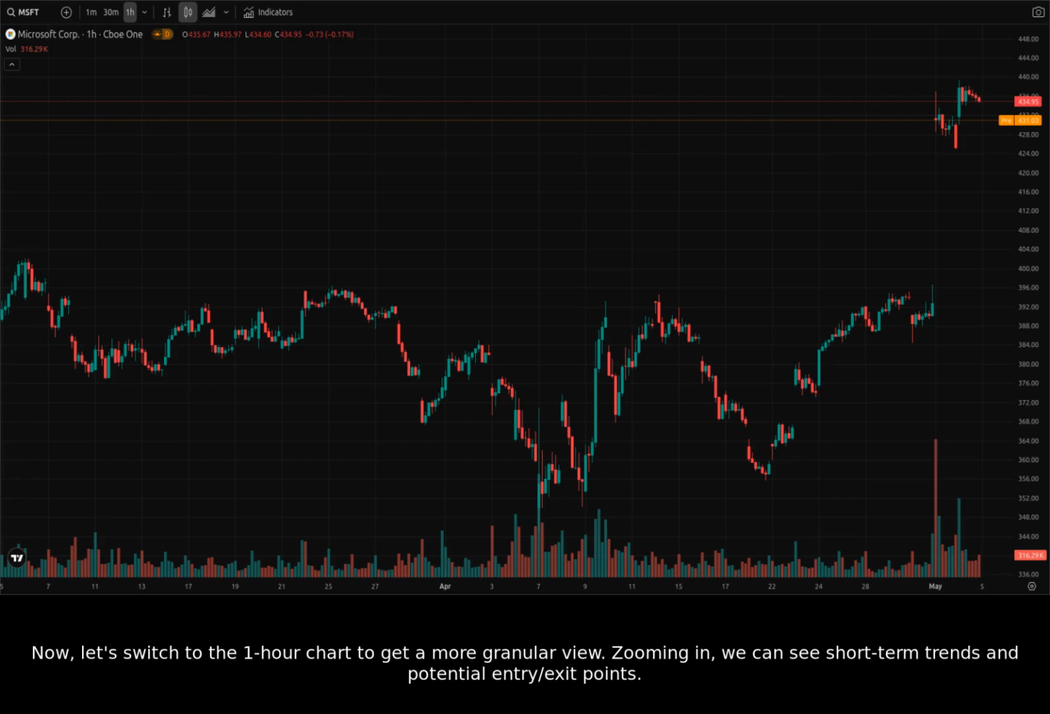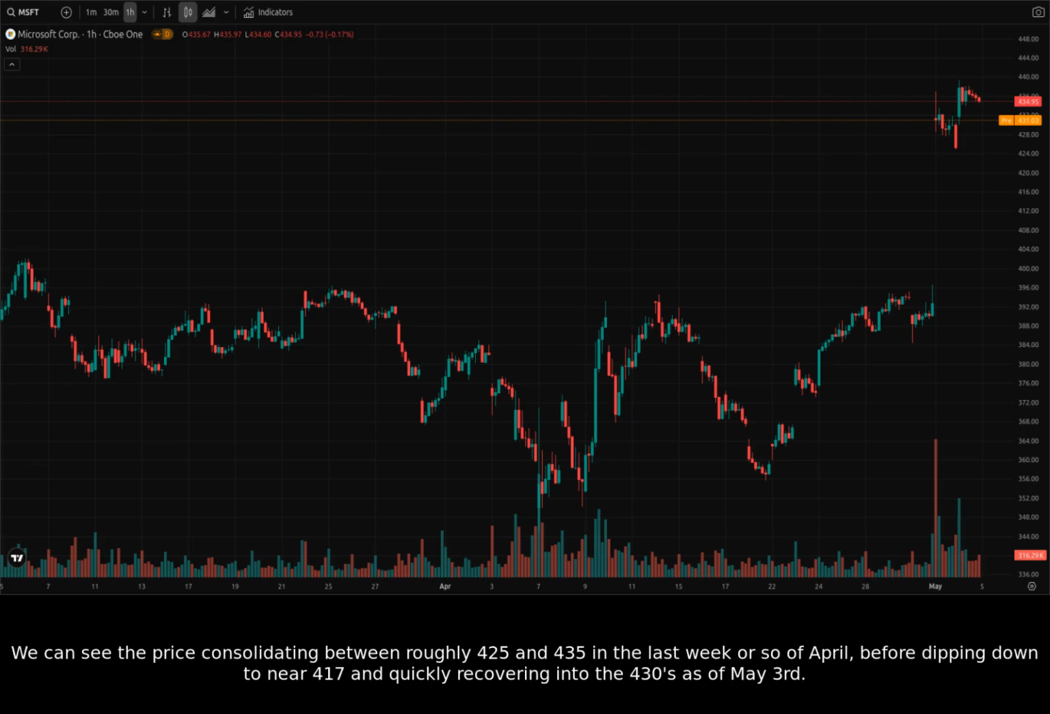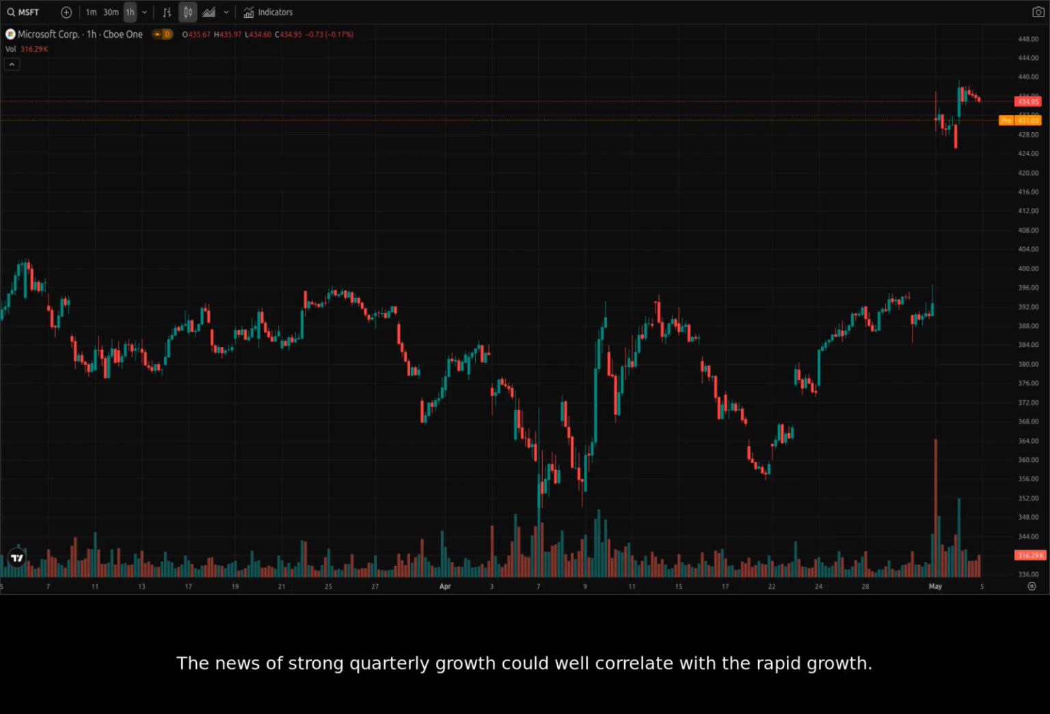Now, let's switch to the 1-hour chart to get a more granular view. Zooming in, we can see short-term trends and potential entry and exit points. We can see the price consolidating between roughly 425 and 435 in the last week or so of April, before dipping down to near 417 and quickly recovering into the 430s as of May 3rd. The news of strong quarterly growth could well correlate with the rapid growth.